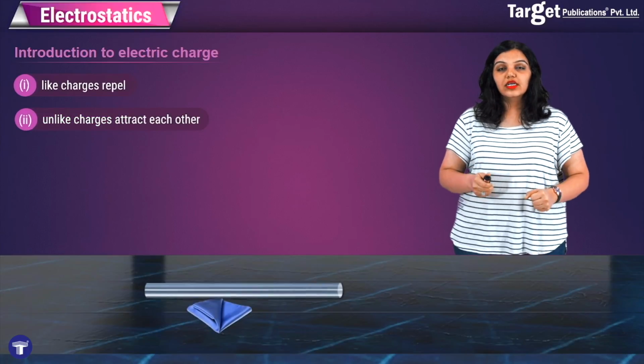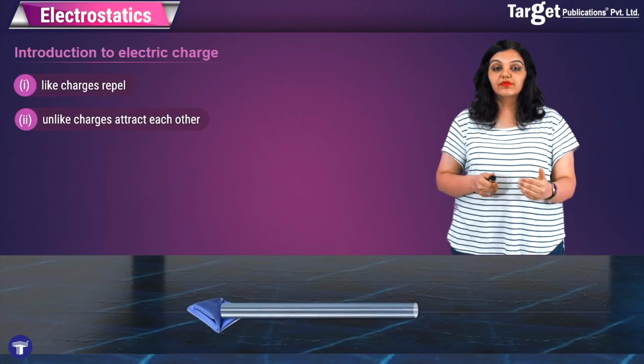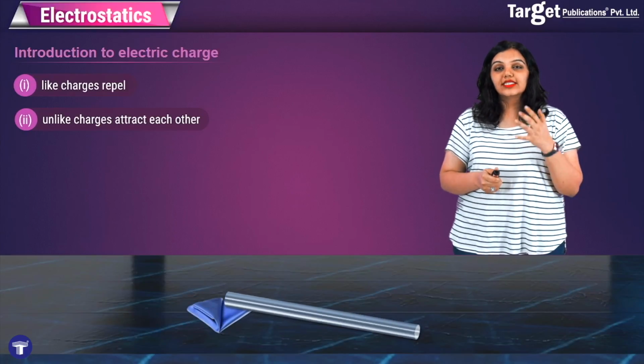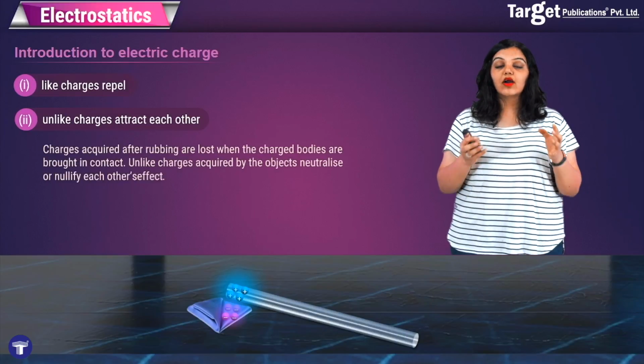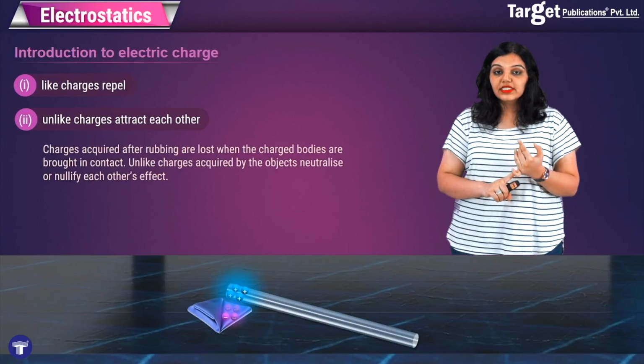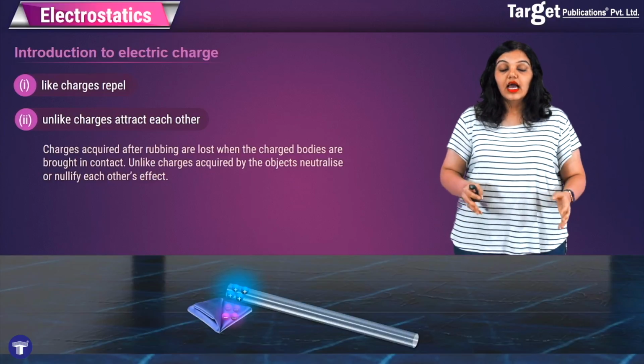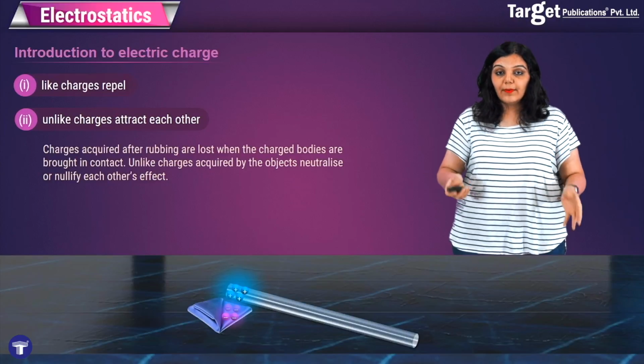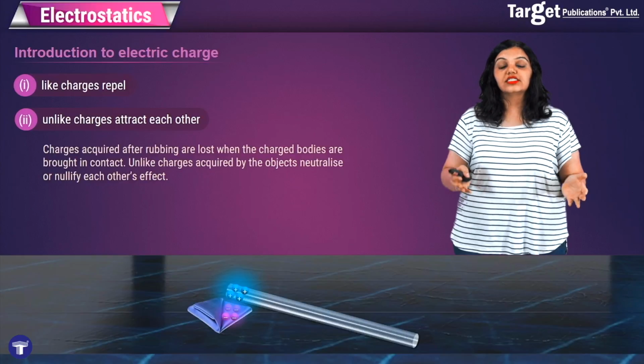We also learned that when the glass rod is being rubbed on the silk cloth, each of them acquires charge. And not only do they acquire charge, this charge is opposite and equal in both of them. And if you touch them again after rubbing, you will see that these charges are nullified.